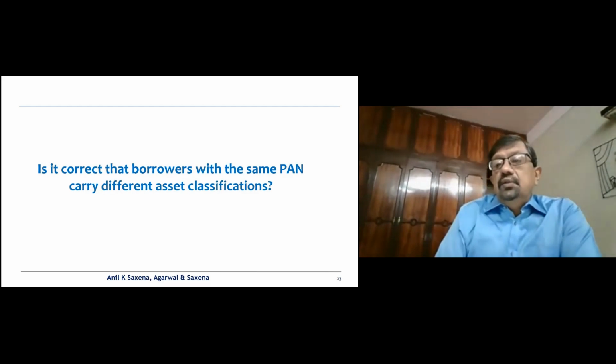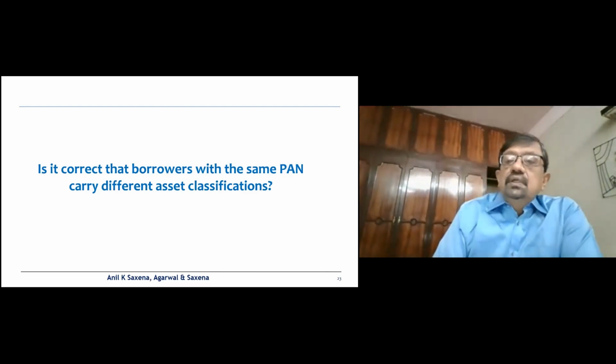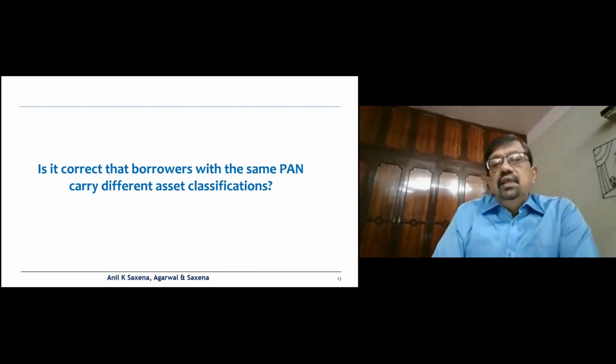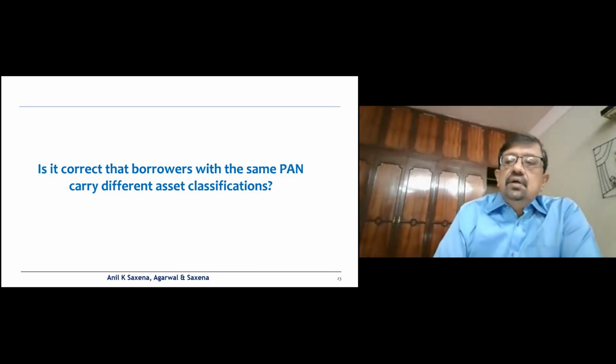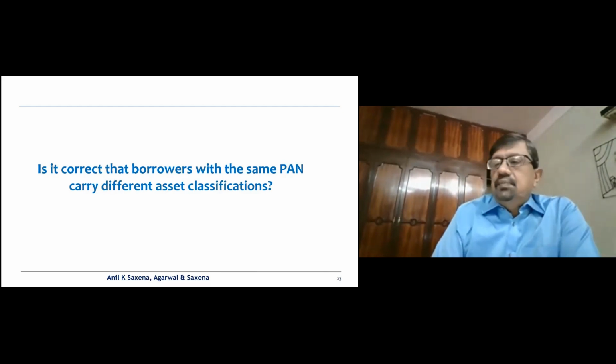So if you get that and you're able to identify some borrowers which have the same PAN but different asset classification, then you can easily identify such accounts and then pass an MOC that borrowers with the same PAN need to have the same asset classification.